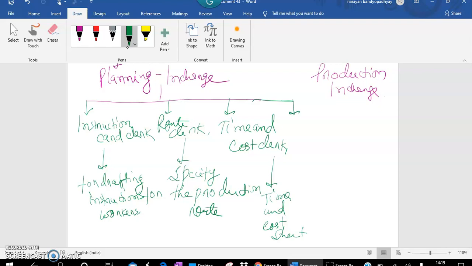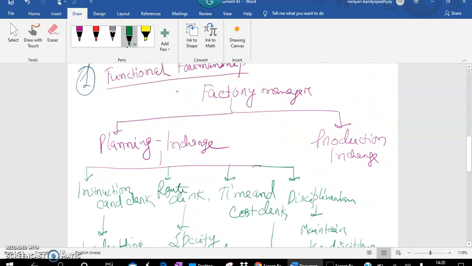After then we will be having the disciplinarian. What will he do? He will maintain the discipline in the factory so that each and every work goes on smoothly. That's it. So these are the planning in-charge.